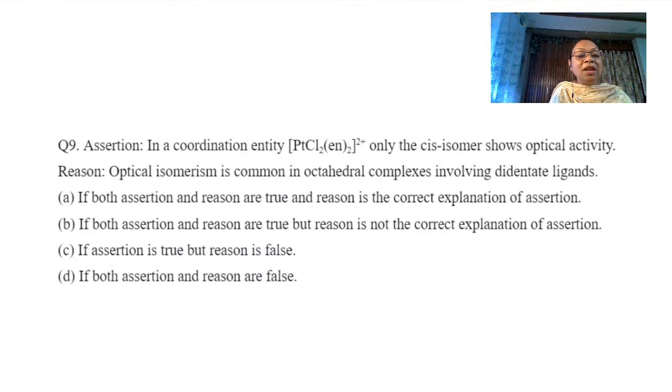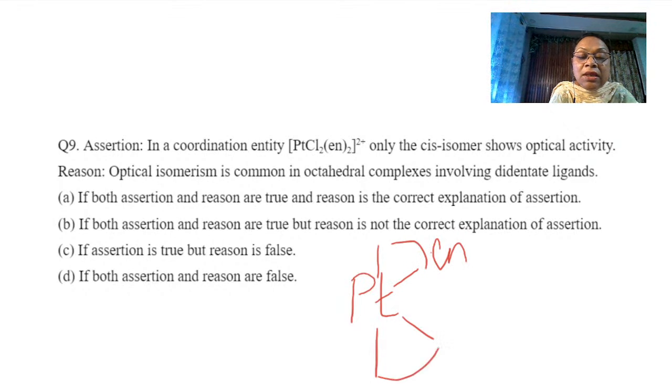Okay, going to the next one. In a coordination entity [PtCl2(en)2]2+, only the cis isomer shows optical activity. That is definitely correct because if I have the cis, we have the en here and the Cls here.